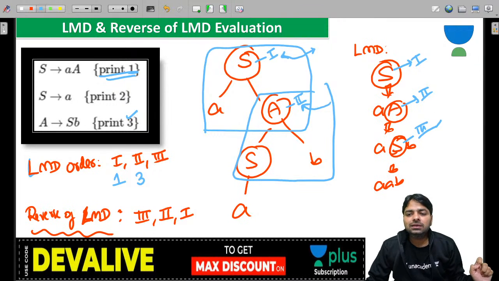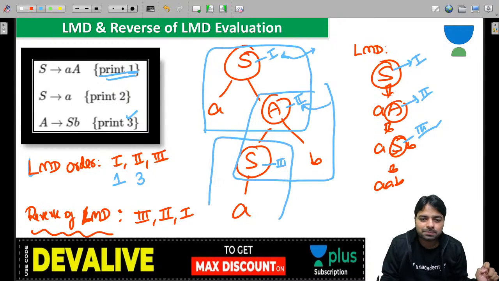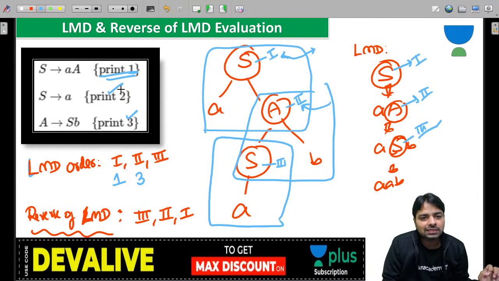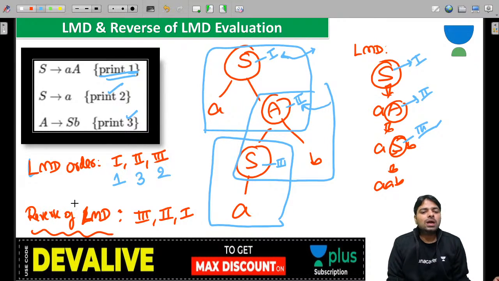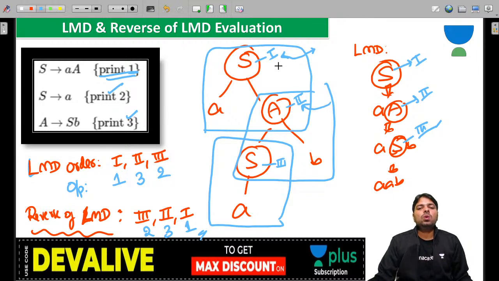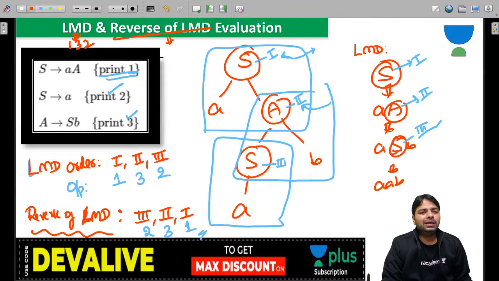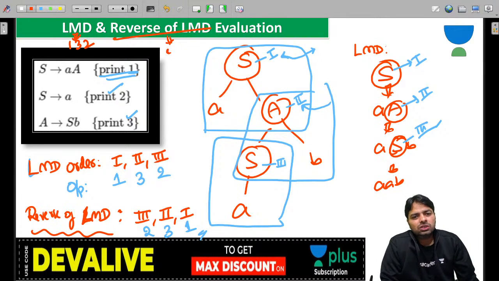Next, the third S, that is this one, means you should look at this production. S derives A, that is a print 2. So 1 3 2 is the output if you use LMD. If you use the reverse of LMD, then the reverse is 2 3 1. Don't execute again. So LMD produces 1 3 2, and the reverse of LMD, that's just the reverse of that output, 2 3 1.